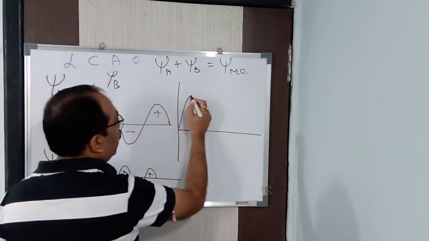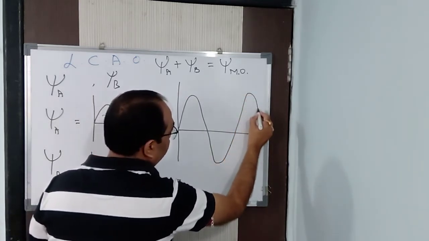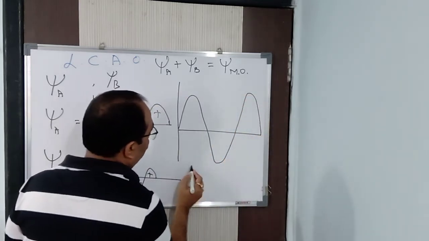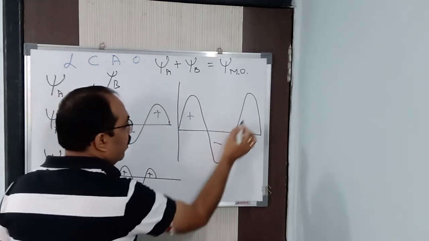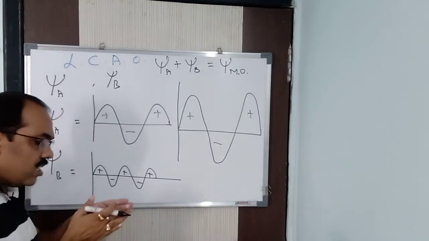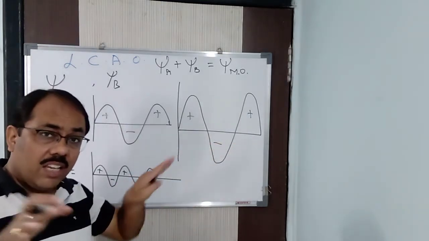It's added. And how much we get? We get this. Let us say approximately. I am not measuring it, I am doing it approximately. So this is for psi MO, where you can see the amplitude is increased. So as the amplitude is increased, it means energy is distributed, energy is released, and stability is increased.